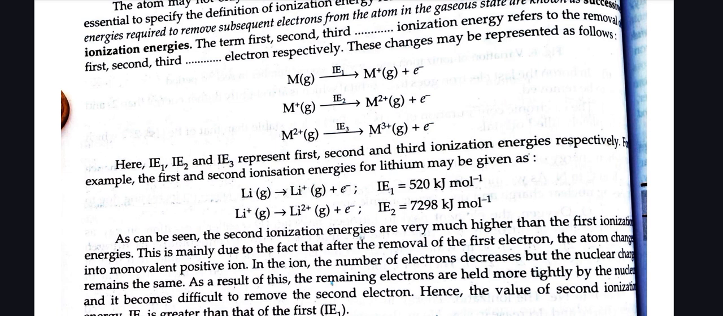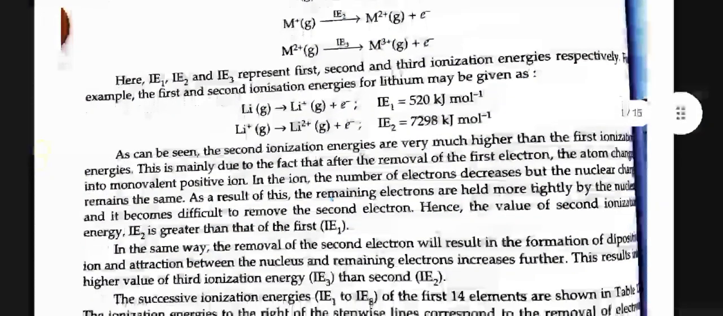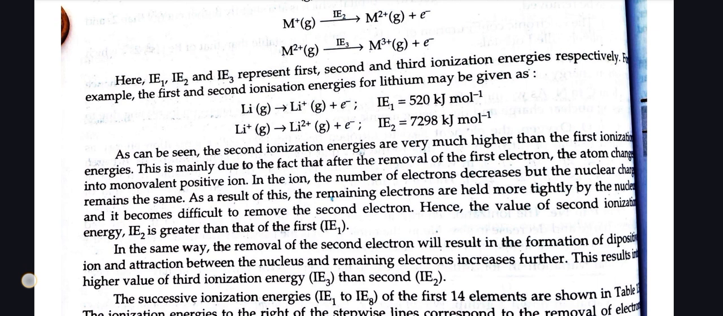These changes may be represented as follows: M, a metal in the gaseous state, undergoes ionization energy 1 to give M+ plus an electron; M+ undergoes ionization energy 2 to give M2+ plus an electron; M2+ undergoes ionization energy 3 to give M3+ plus an electron. Here IE1, IE2 and IE3 represent first, second and third ionization energies respectively. For example, the first and second ionization energies for lithium may be given as follows: Li in the gaseous state, due to ionization energy 1, converts into Li+ in the gaseous state plus 1 electron.